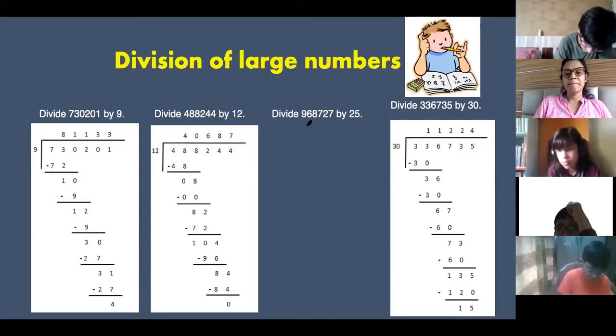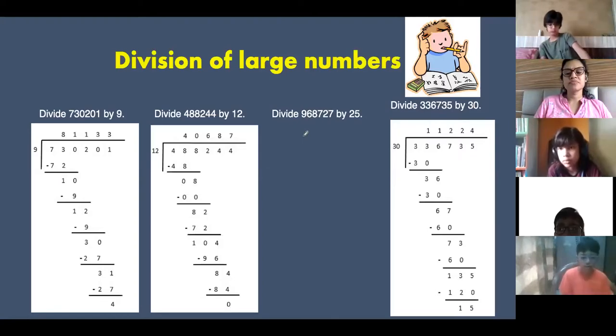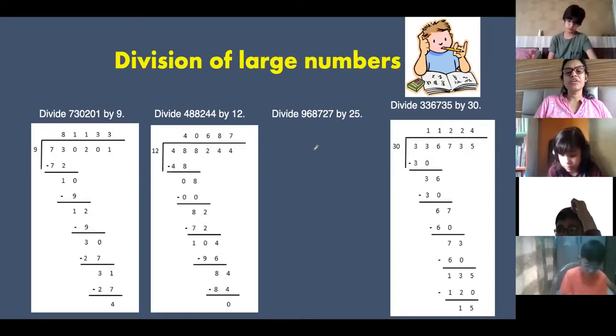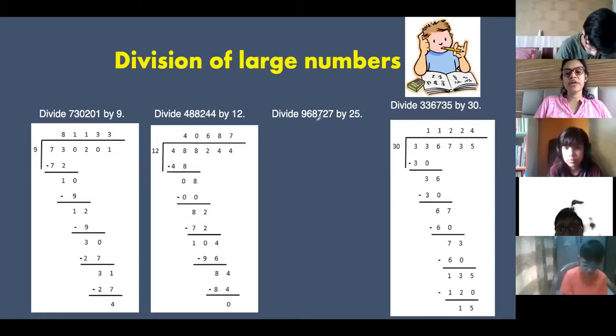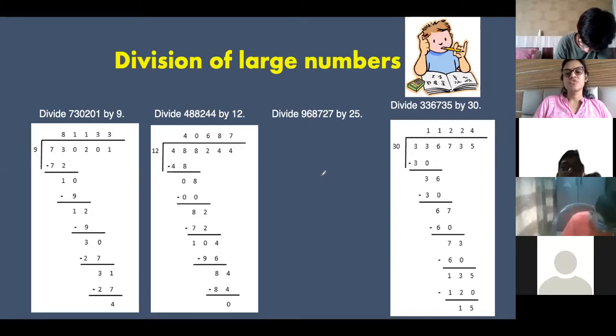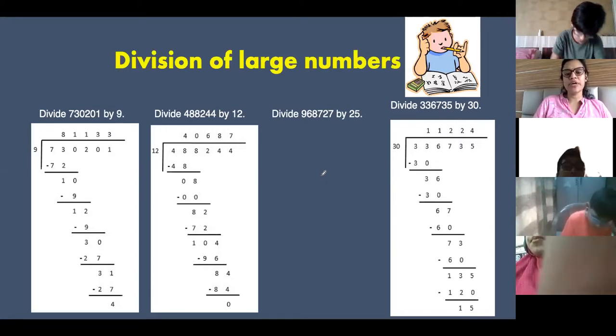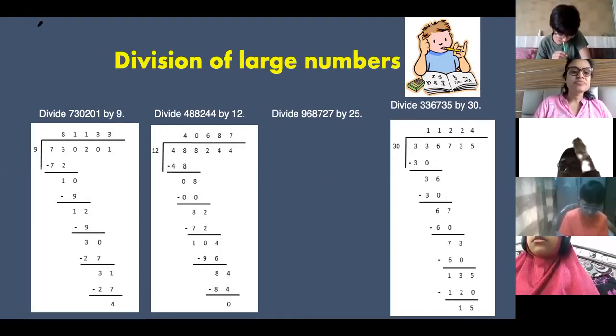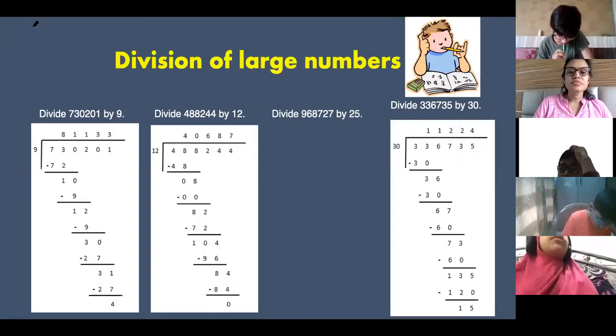And 9 minus 7 is 2. So 21 is less than 25. That is correct. Bring 8 down. Then 2, 1, 8. Then 25 fours are 100. Ma'am, 25 8s are 200.